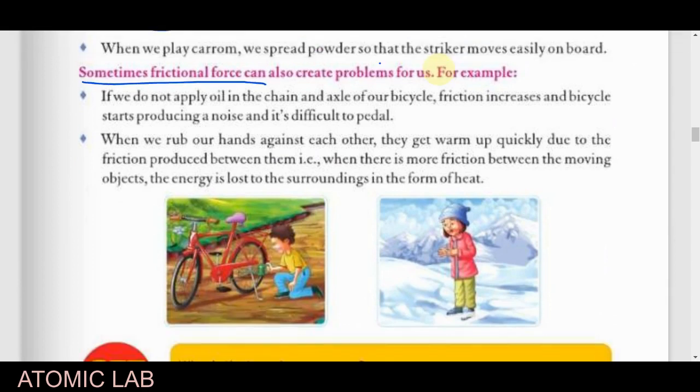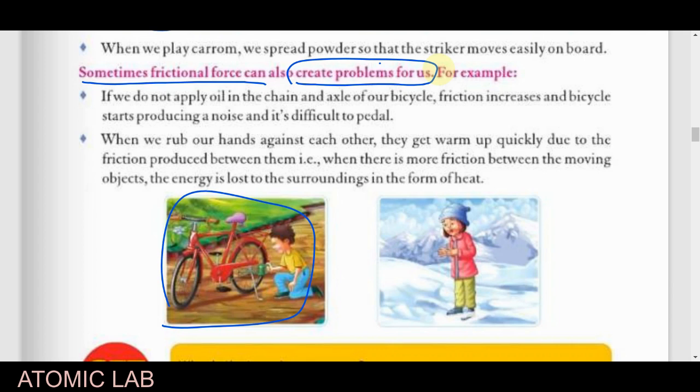Sometimes frictional force can also create problems for us. The meaning of it is that sometimes it is very harmful to us. It makes a problem for us. For example, you all know that if you have ridden a bicycle, the bicycle requires grease and oil on its chain. The reason is that oil and grease make the cycle function easily. They reduce the friction between the cycle chain and the tires.